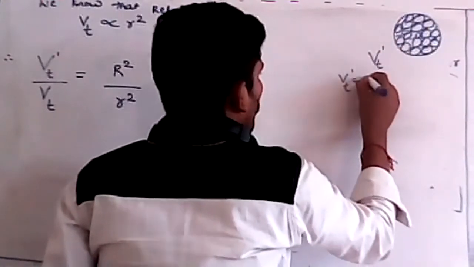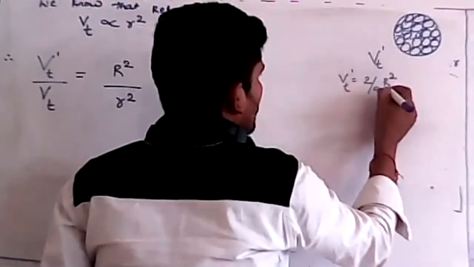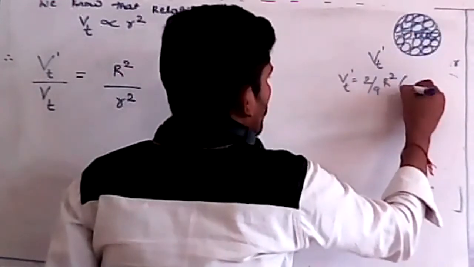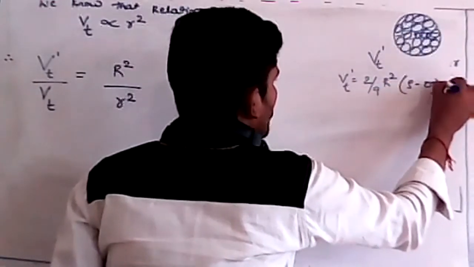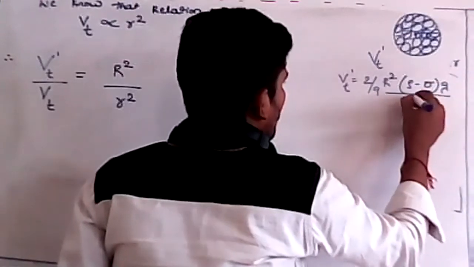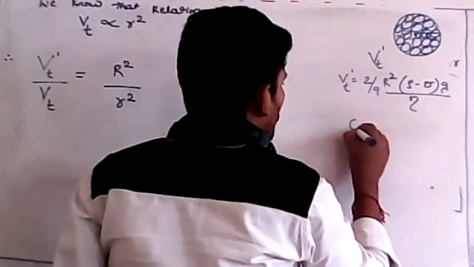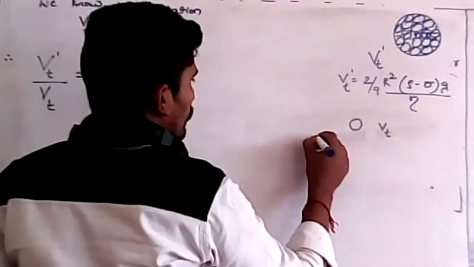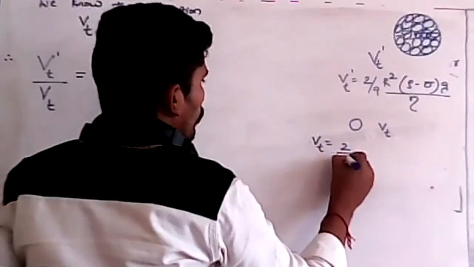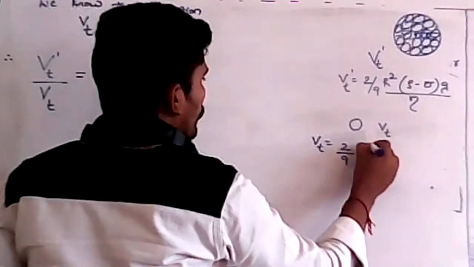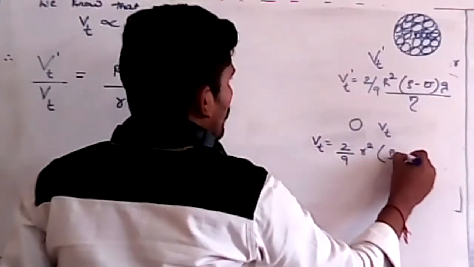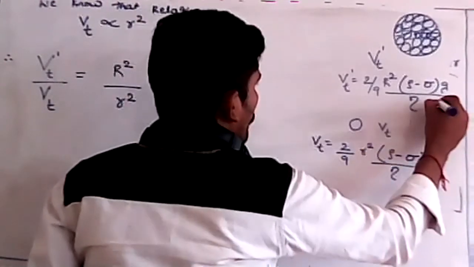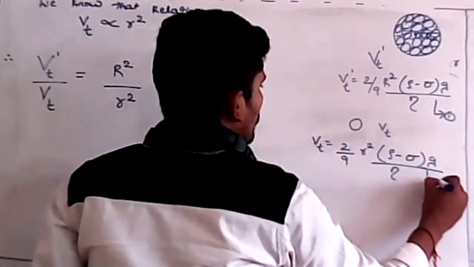Vt dash is 2 by 9 R square, where R is the radius of the bigger drop from here to here, then rho minus sigma, g value we already know, divided by eta. So this is for the bigger drop. For a smaller drop, the terminal velocity is simply Vt. Same thing, 2 by 9, but instead of capital R I use small r square, rho minus sigma, divided by eta into g. This is for the bigger drop and this is for the smaller drop.